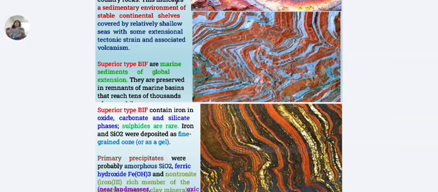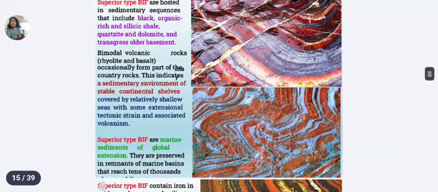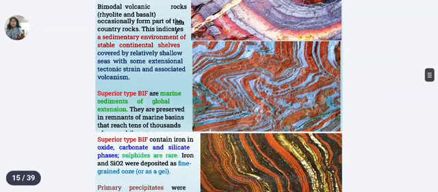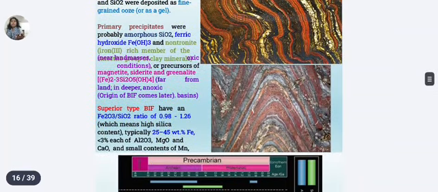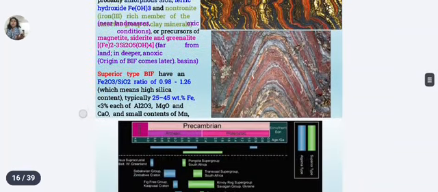So chert is the precipitation part. The precipitates are called chert, and the upper part contains iron as magnetite and hematite. So this is about the Superior type banded iron formations.